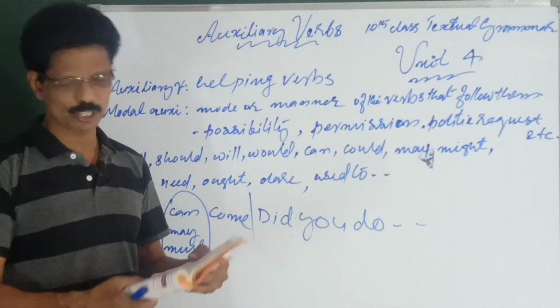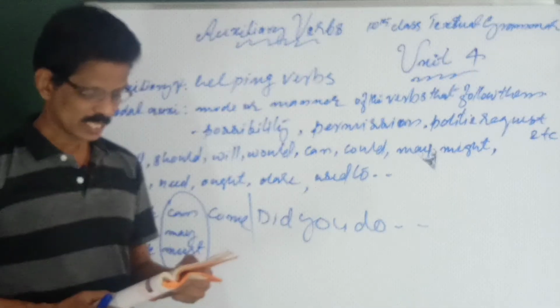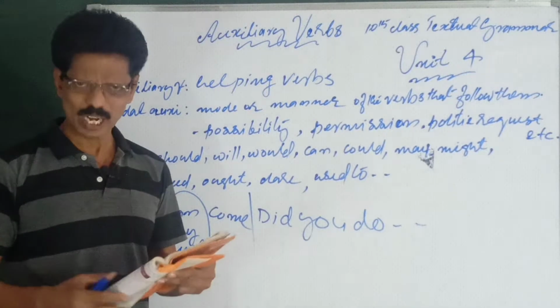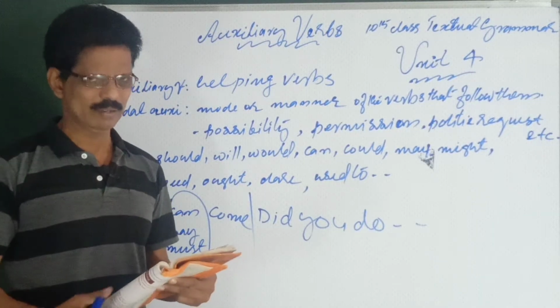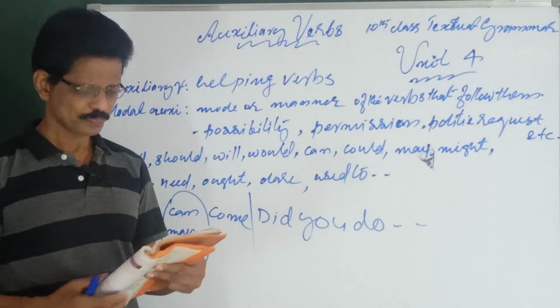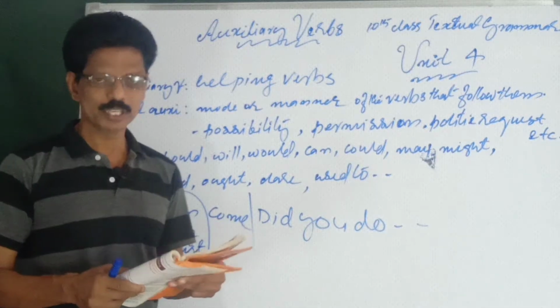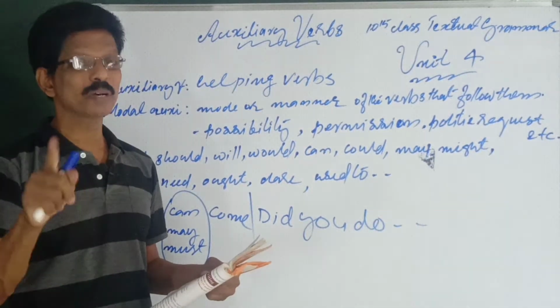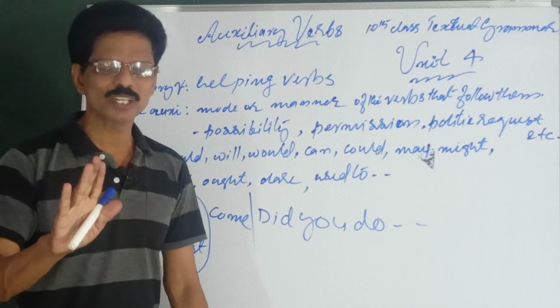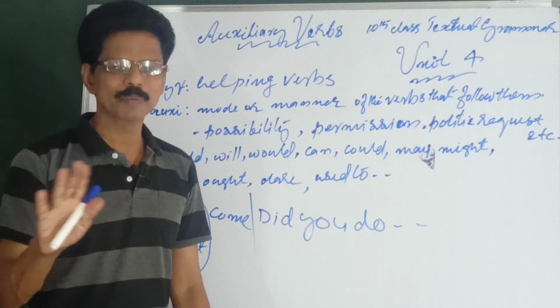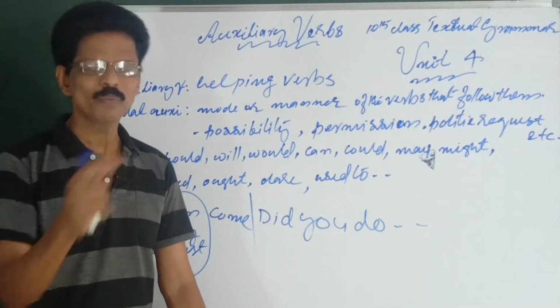Shall, obligation, means what you are supposed to do. Then offer, say I am offering, shall I come with you, I shall come with you, means I am offering that. Future simple also. Order, see, you shall, means you must. Generally first person shall, second and third persons will. Future simple, you studied now.